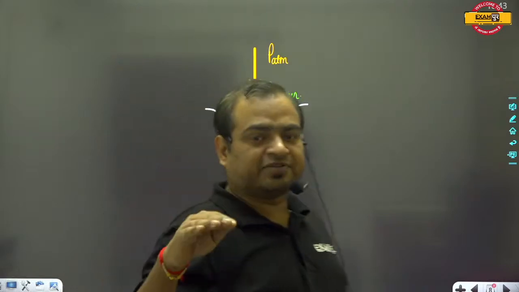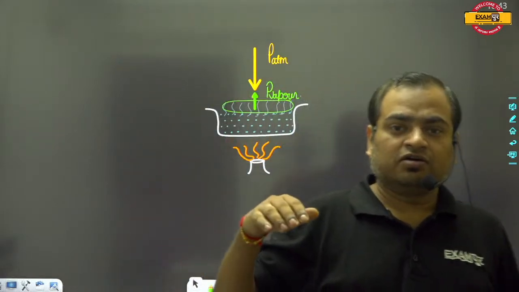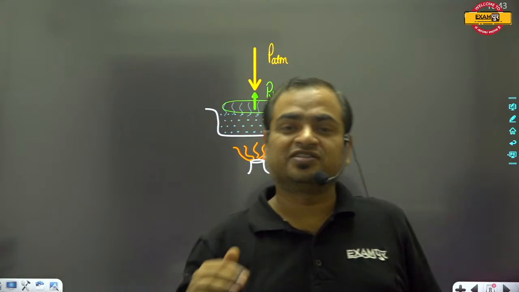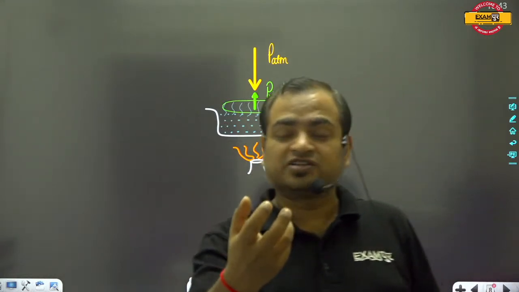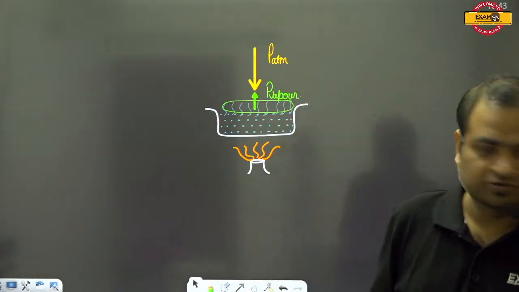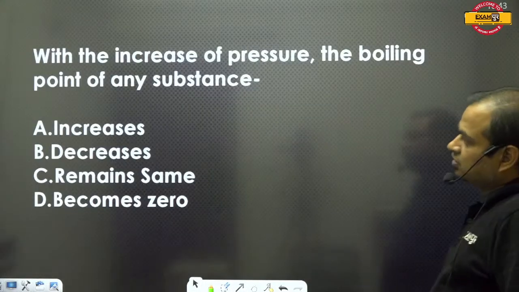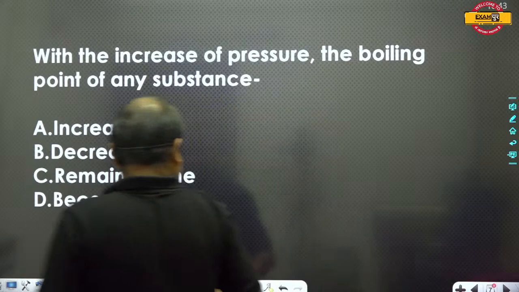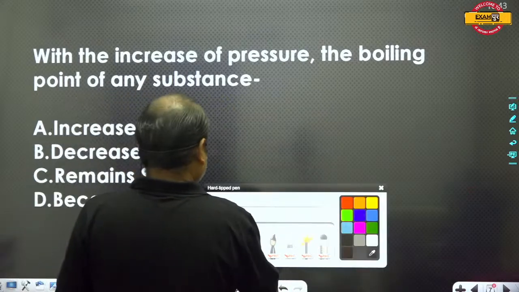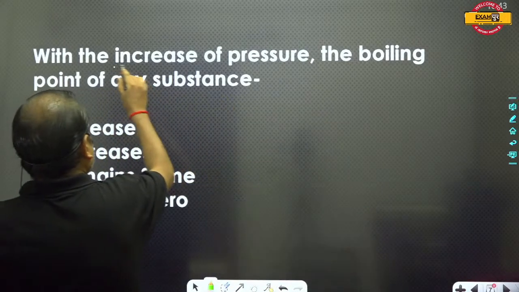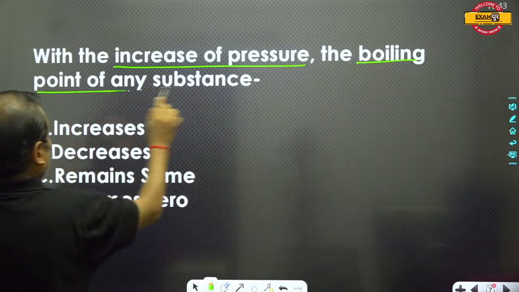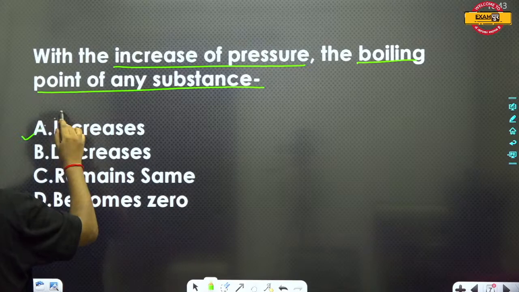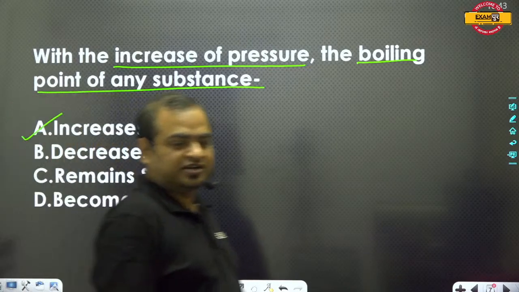If we decrease the atmospheric pressure, then obviously the boiling point of the substance also decreases. So here with the increase of pressure, the boiling point of the substance increases. So A will be the correct answer.